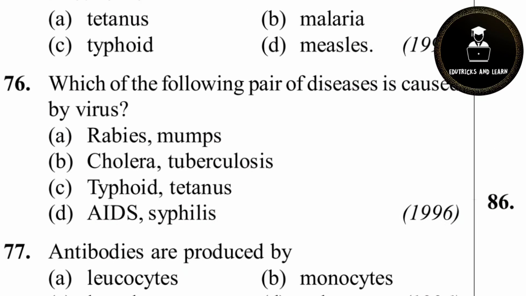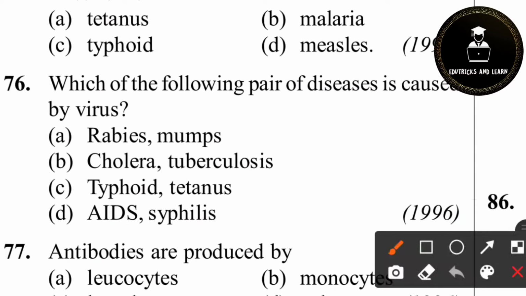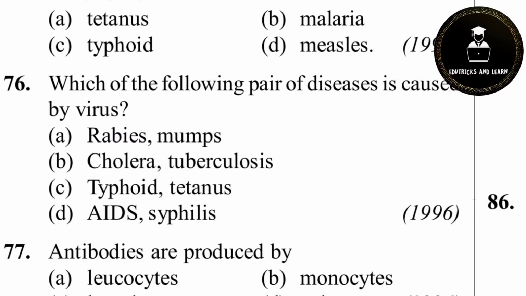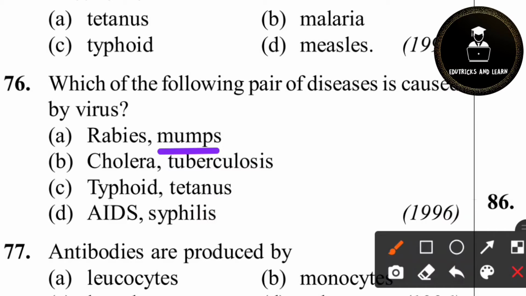76th question. Which of the following pairs of diseases is caused by virus? Very easy question. So option A is the correct answer, because rabies is caused by virus only, and mumps is also caused by virus. Rabies is called rabies virus. So rabies virus is the pathogen which causes rabies.